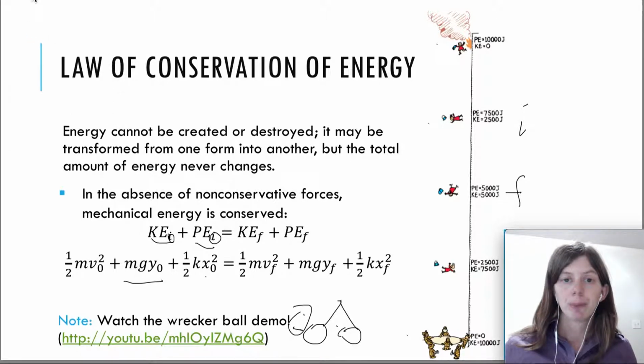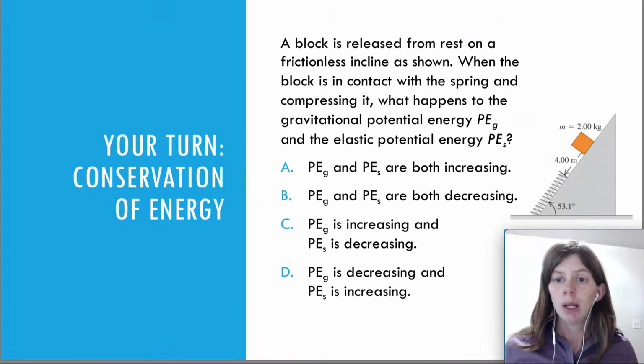It's really good. So let's take a look first at a conceptual question here. It says a block is released from rest on a frictionless incline as shown. When the block is in contact with a spring and compressing it, what happens to the gravitational potential energy PE sub g and the elastic potential energy PE sub s? So you can see, the mass and all these distances don't really matter. I just wanted a picture here.